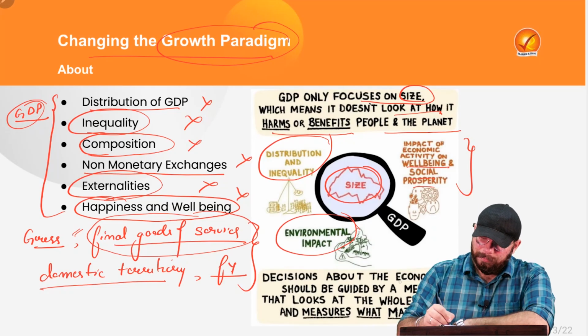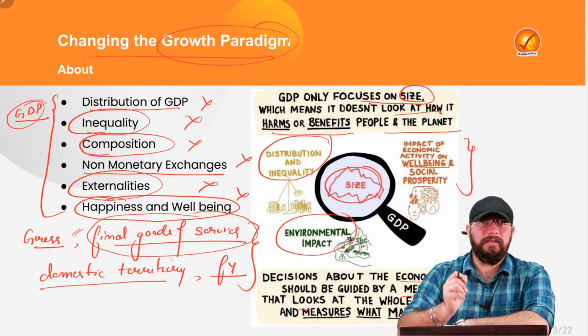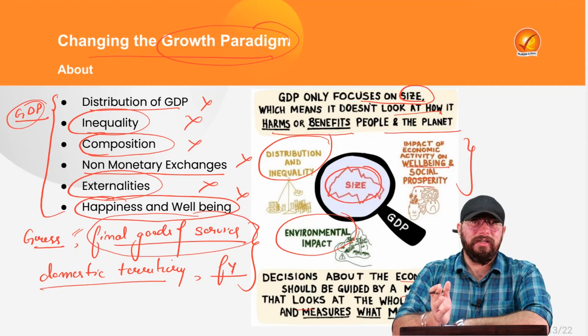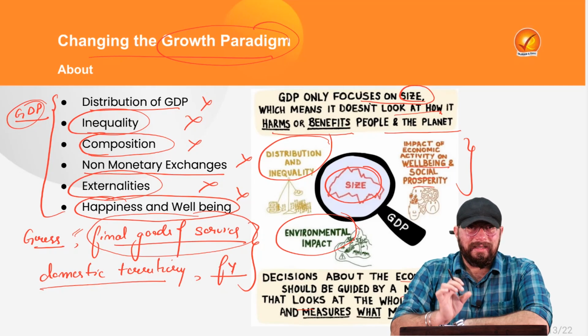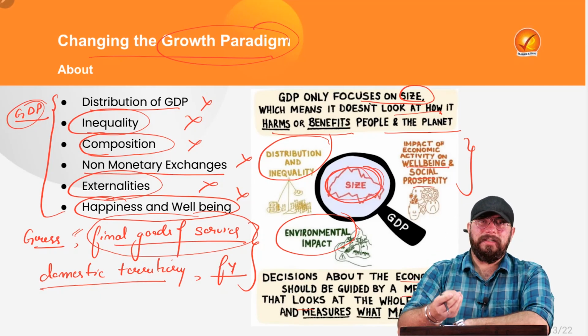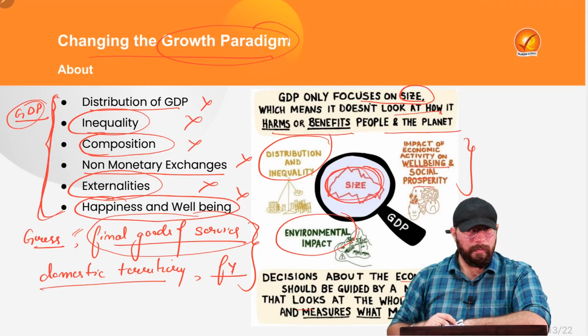So decisions about the economy should be guided by a metric that looks at the whole picture, right? And measures what matters the most, that is the well-being. So we need to find a new measure which gives us the whole side of the story, the whole picture, right? Rather than just giving us one side of the story, that is the size of the economy, that is the production. All the other things mentioned here we also need to know, right?